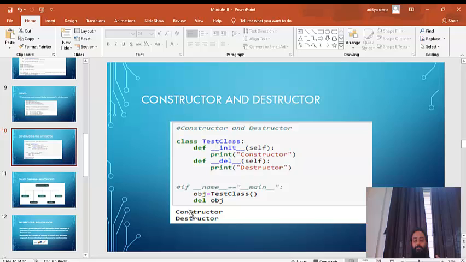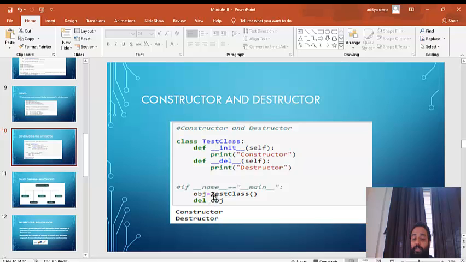Now if I left that company, what will happen? That company will delete the object of this particular person because I'm no longer a part of that company. Same happens here. If an object is no longer being used, you can delete it. For delete, there is something called a destructor that will destruct the object. First one was constructing it, and second one will destruct it. How do we destruct it? You have to use a keyword called delete, in short form del, and then use the object name that you want to delete.